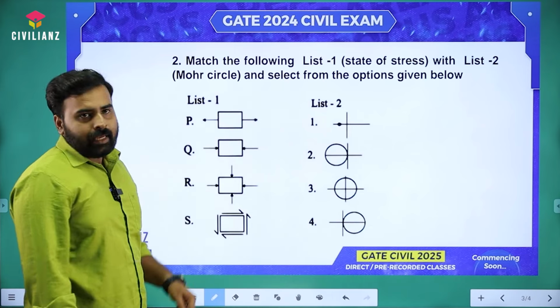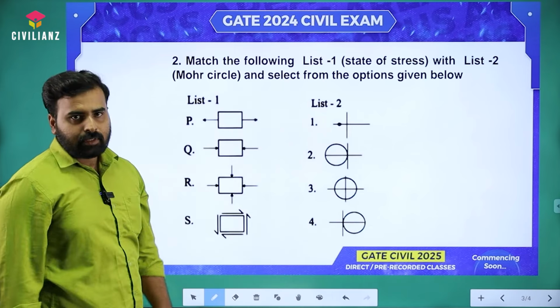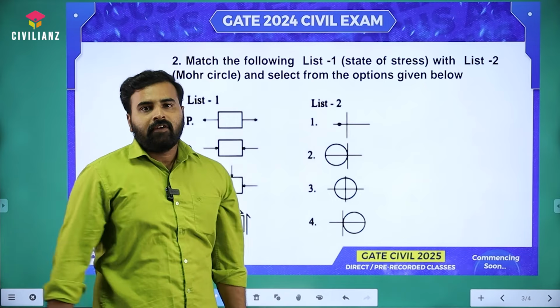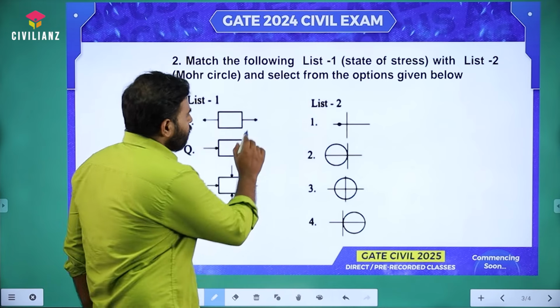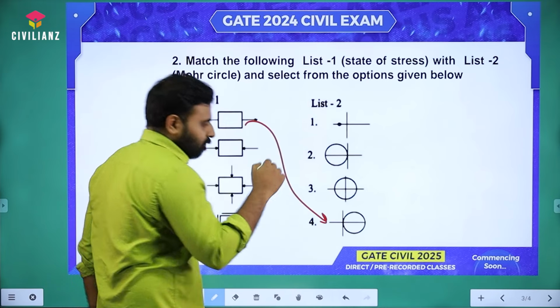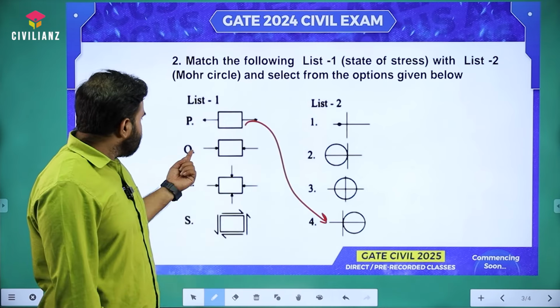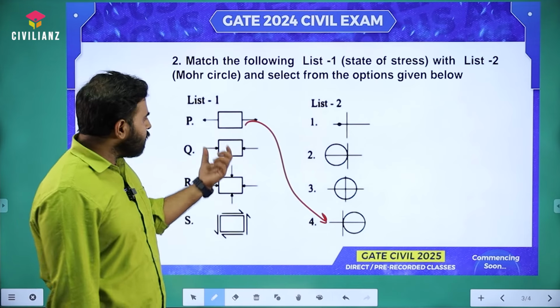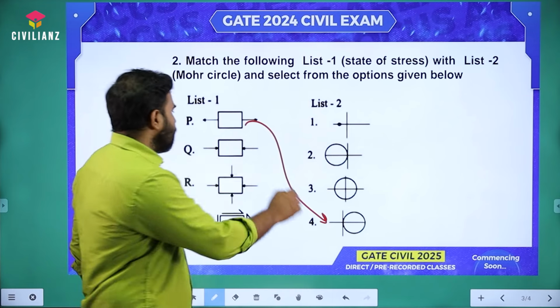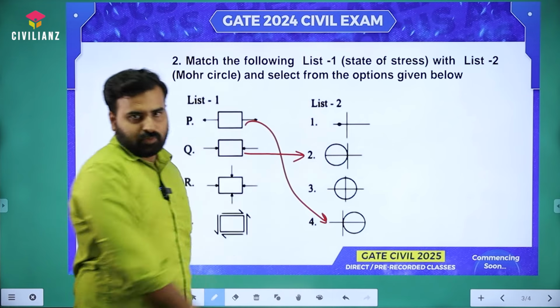P is the case of a tensile load. For the tensile load or normal stress, we normally take the normal stress as a positive value. So the corresponding Mohr circle will be a positive one. When we look into Q, it is a compressive stress. Normal stress is compressive, which means the Mohr circle will be on the negative side. That makes Q to 2.